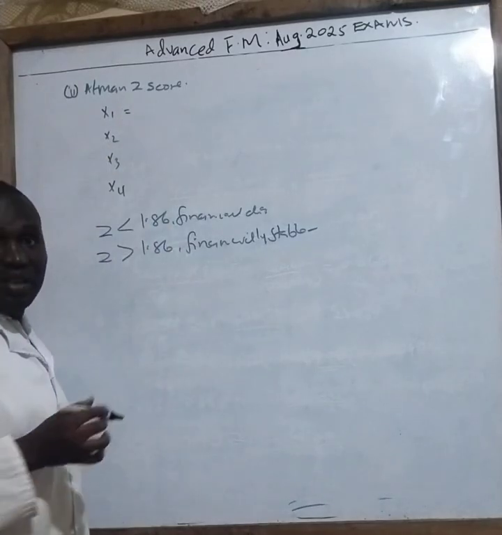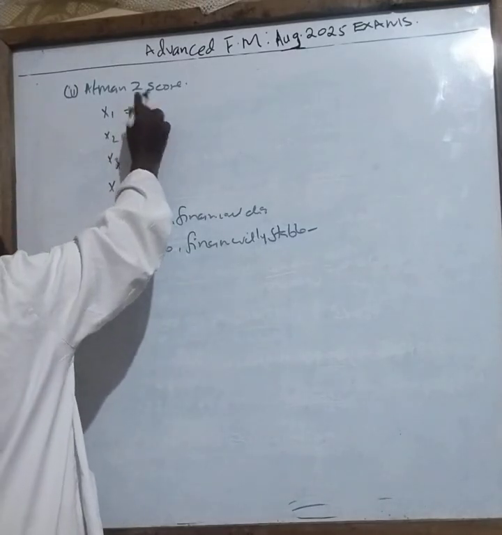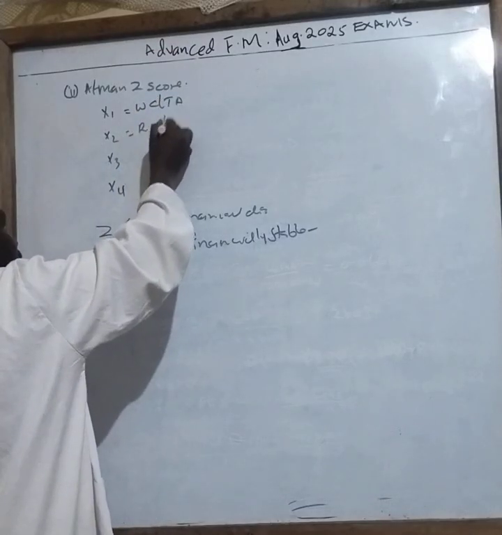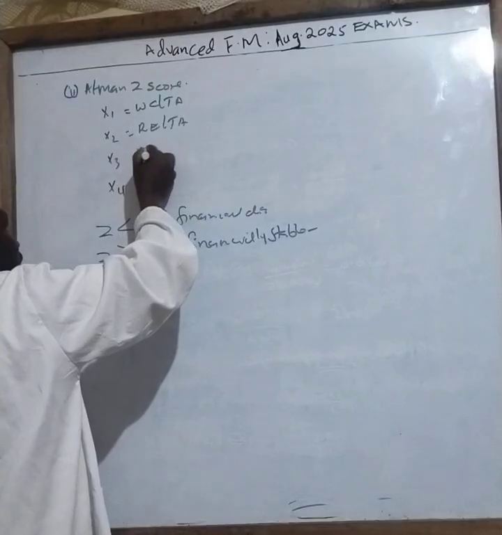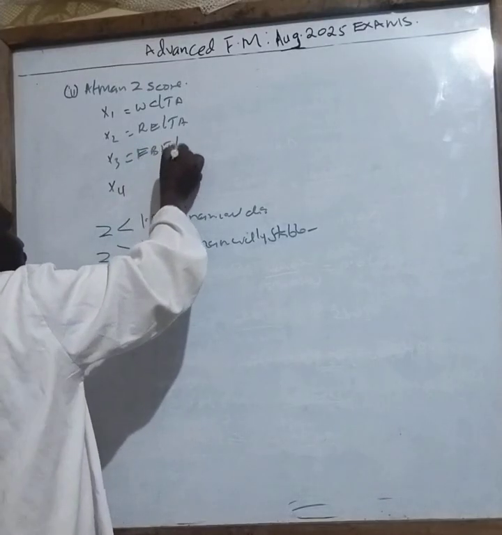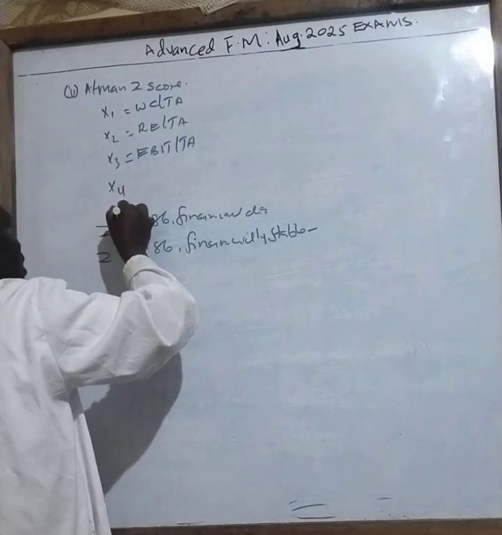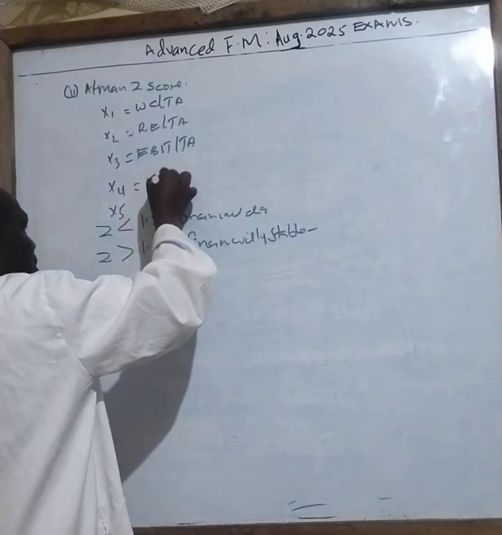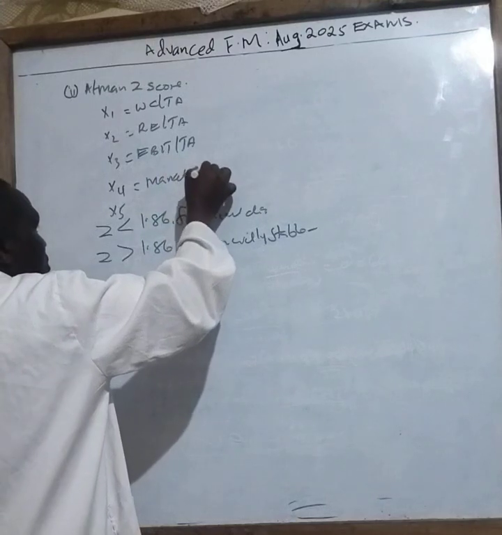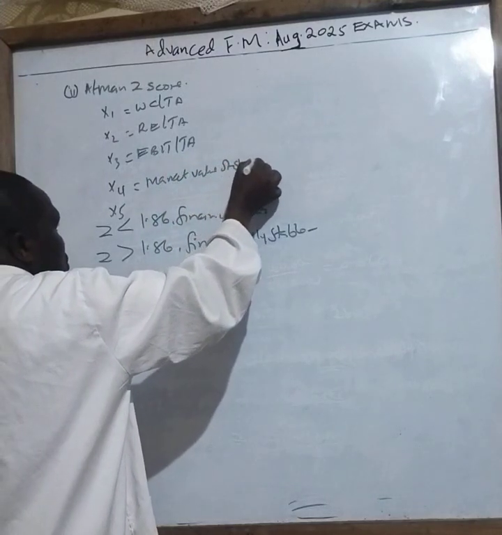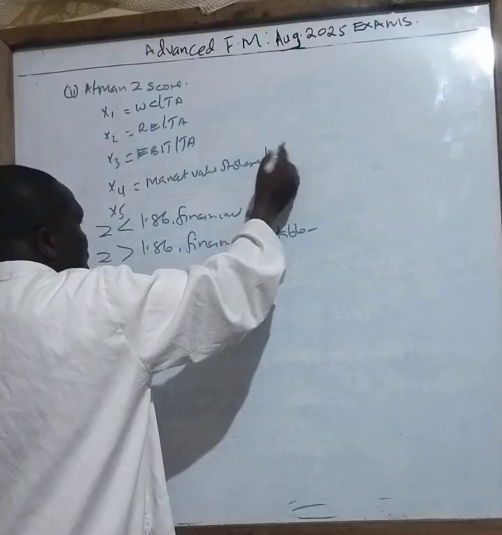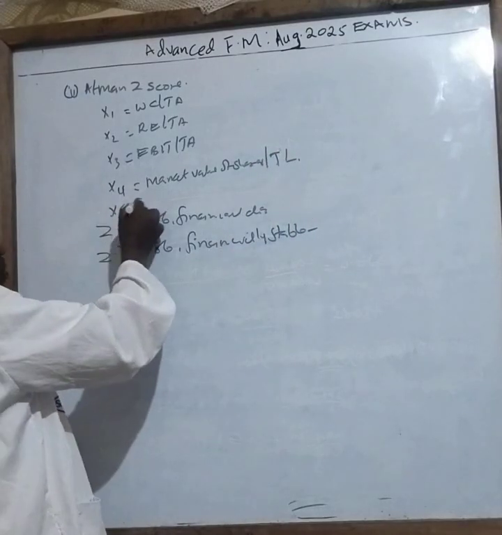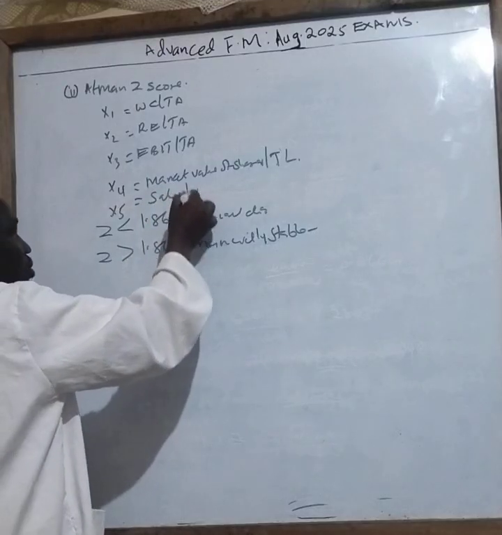Now X here stands for what? X1 is a ratio where we have the working capital divided by total assets. This one is retained earnings divided by total assets. This one is earnings before interest and tax divided by total assets. Then X4 is market value of equity, market value of shares divided by total liabilities. And then the last X5 is sales divided by total assets.